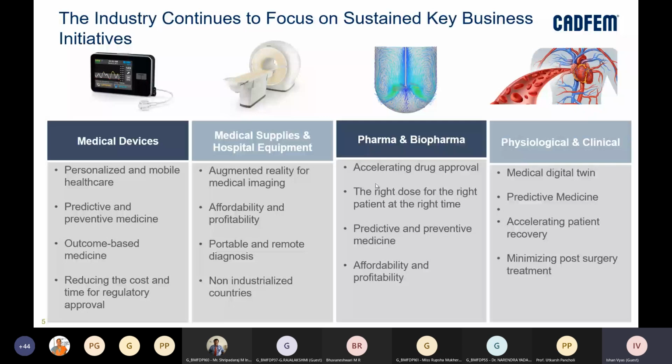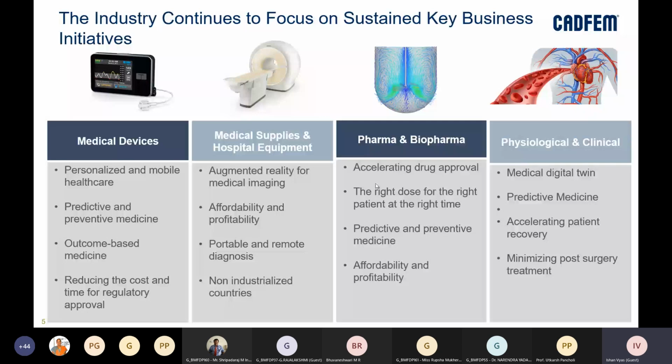So we start from there, but we go a long way into making more complex healthcare devices, also personalized and mobile. Then predictive and preventive maintenance. I'm not sure if we are aware, but there are predictive and preventive medicines also which are being developed based on some data which we collect from the human body using certain sensors, right?